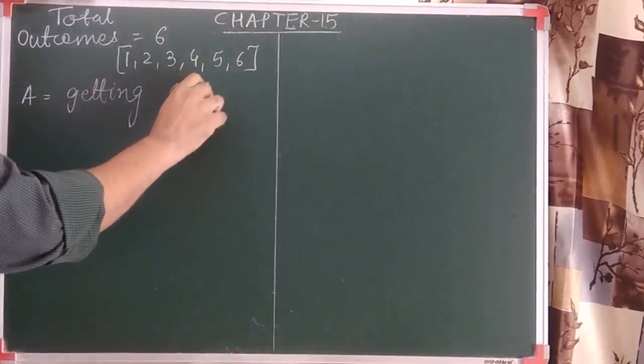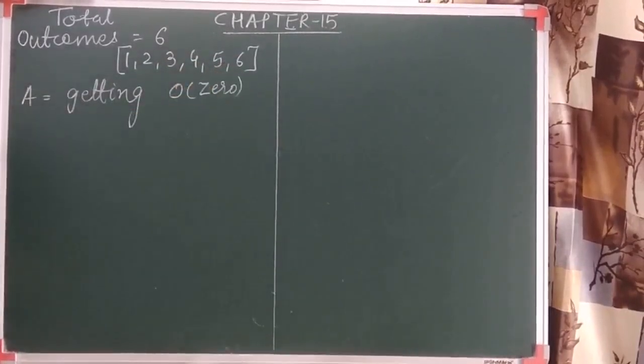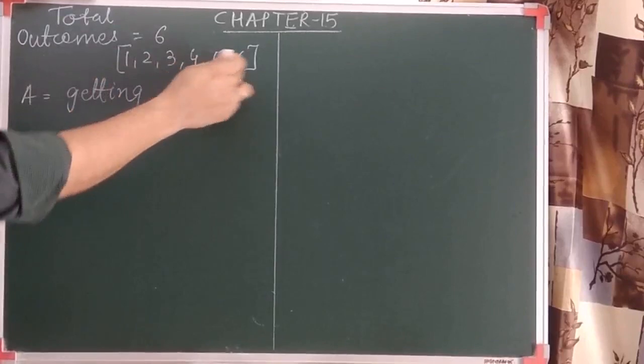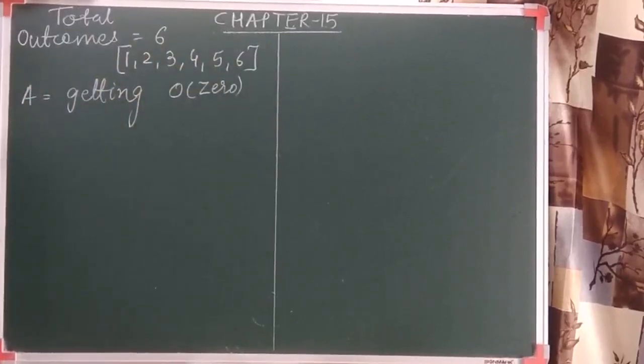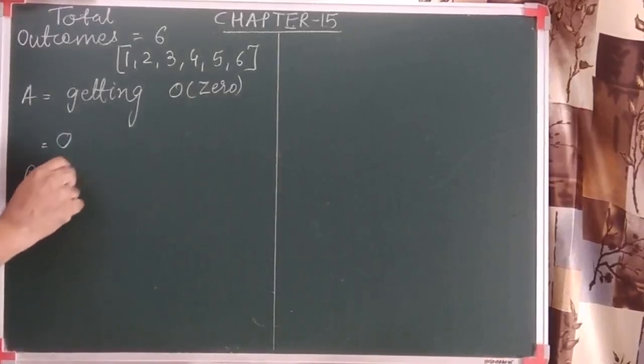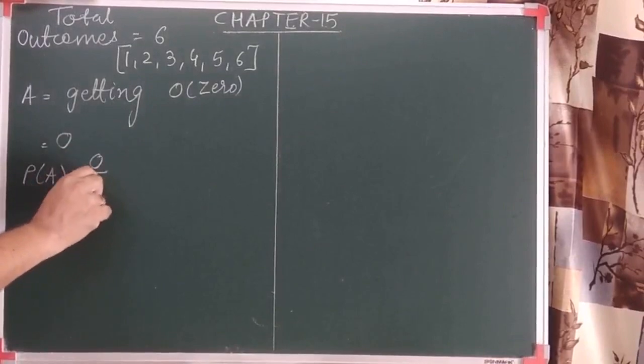You can see that 0 does not exist on the dice on any of the sides. कोई भी side पे 0 तो है ही नहीं. So that is not possible to obtain 0. So we can say the probability of this event is 0 by 6. So it is 0.